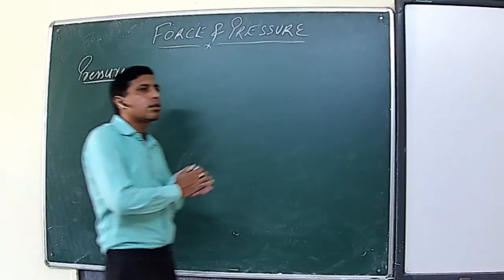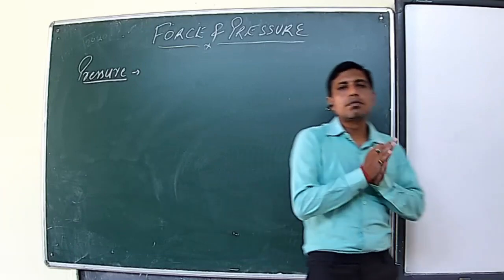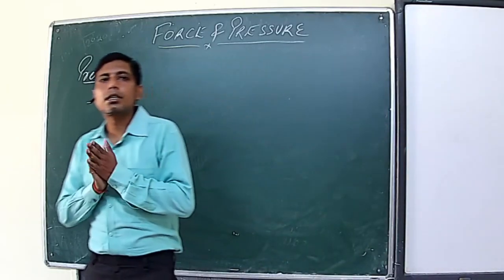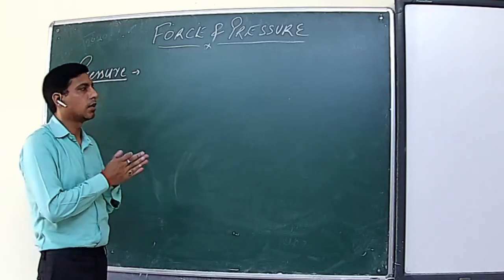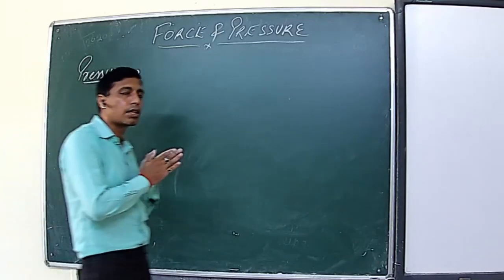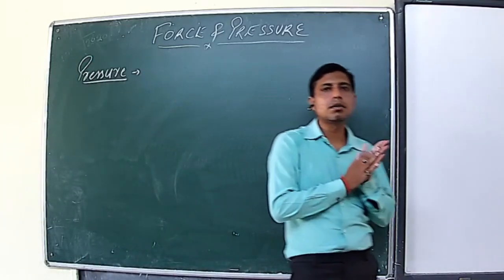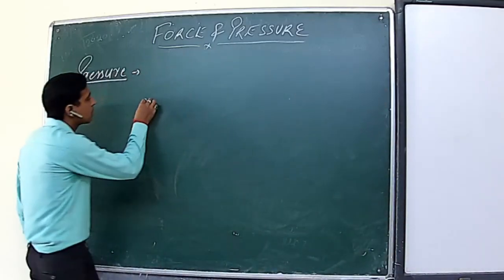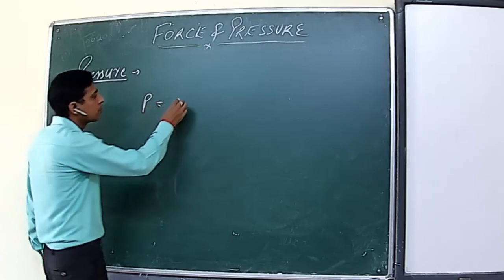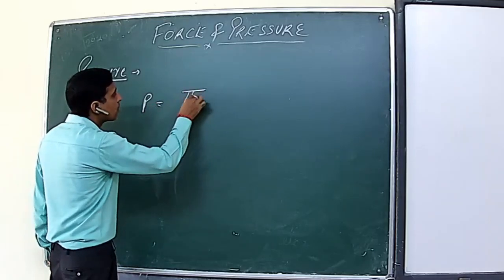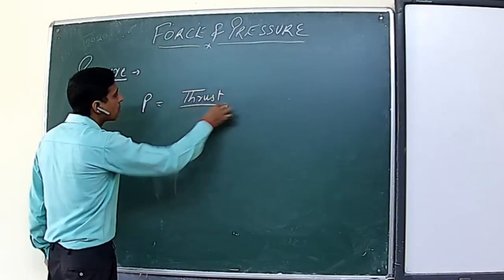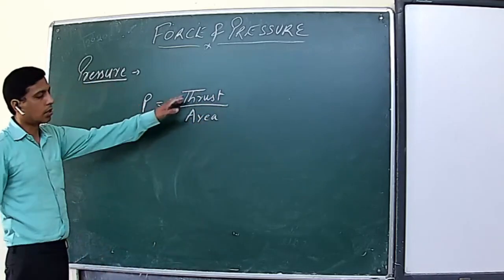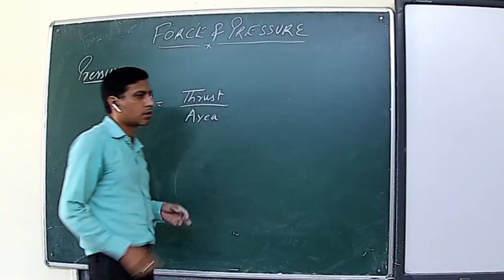Now the pressure is defined as the effect of force acting per unit area. So mathematically, pressure is defined as P is equal to thrust upon area. Now, what is thrust here? We need to understand thrust first.